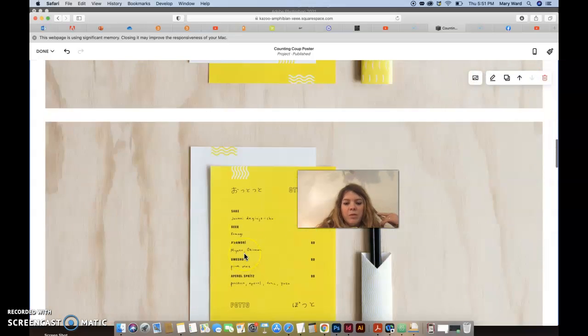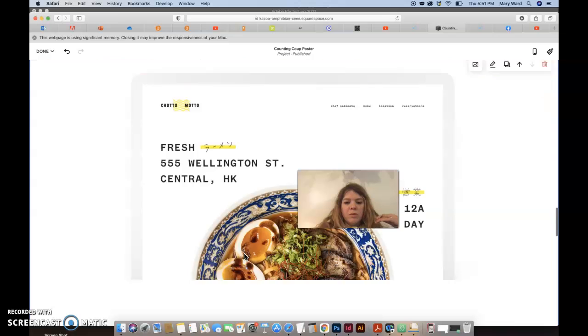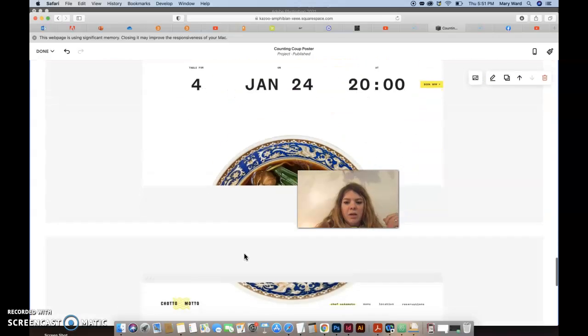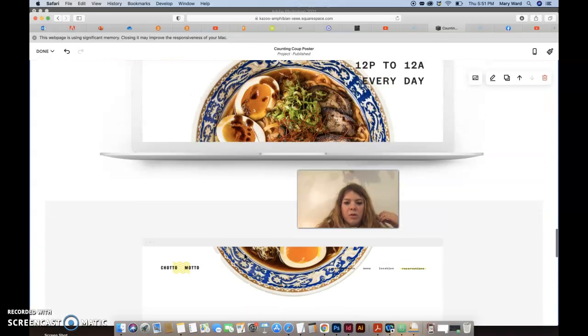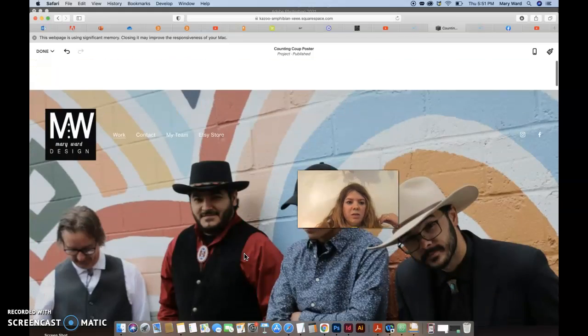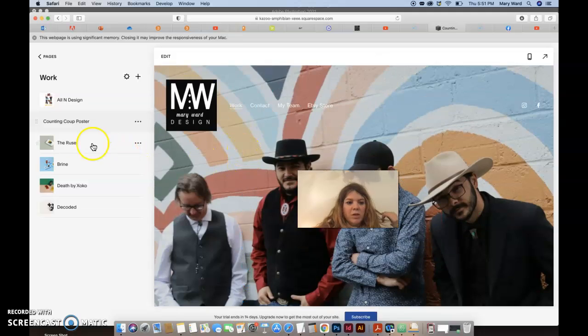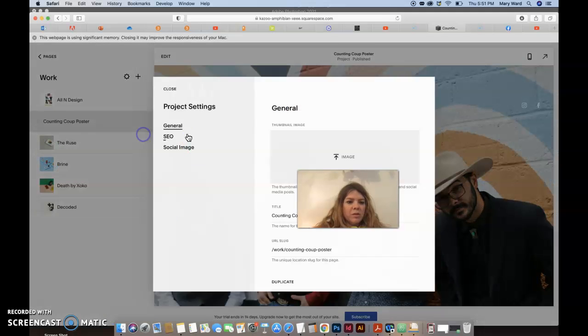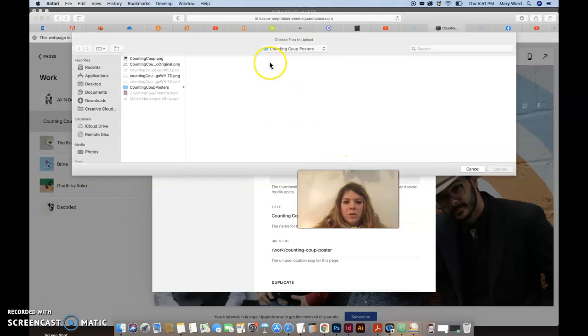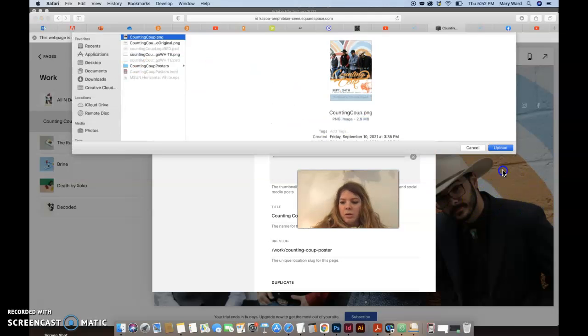So, go through and edit your pages that came with your site, obviously. Let's just say I'm done there with this particular Counting Coup image. For some reason that did not upload my image here, so I'm going to try again.